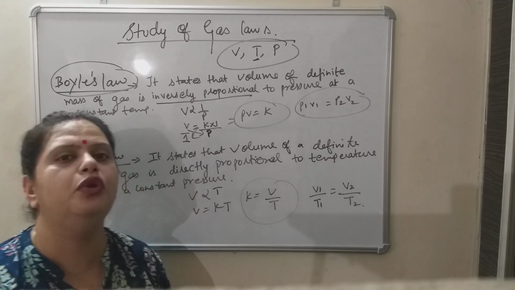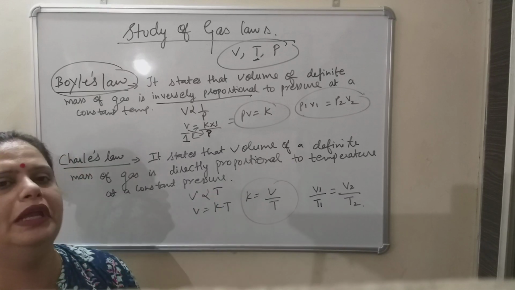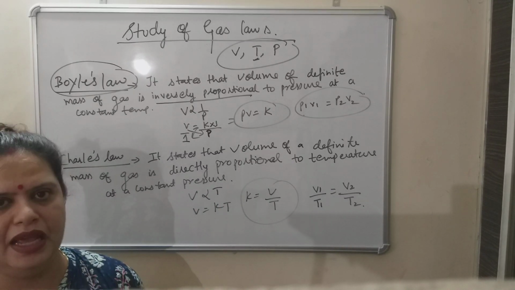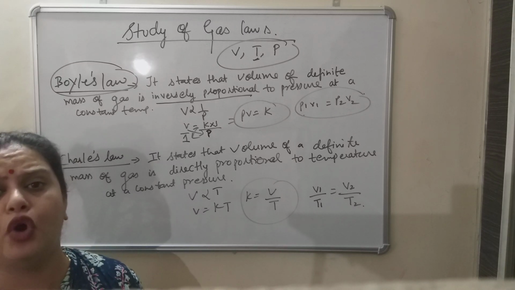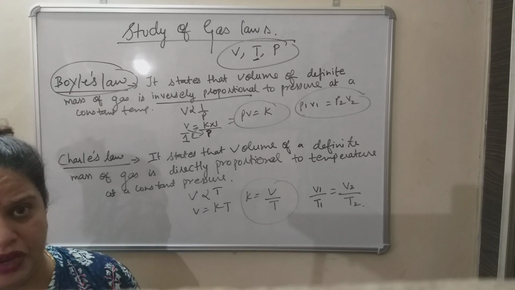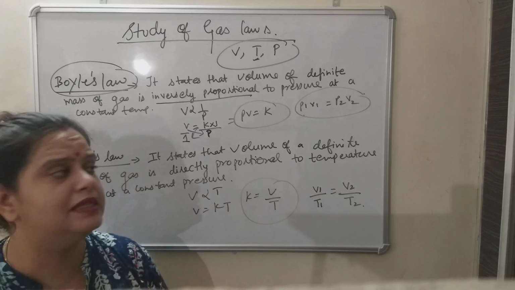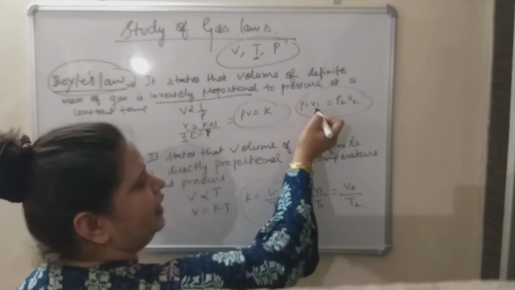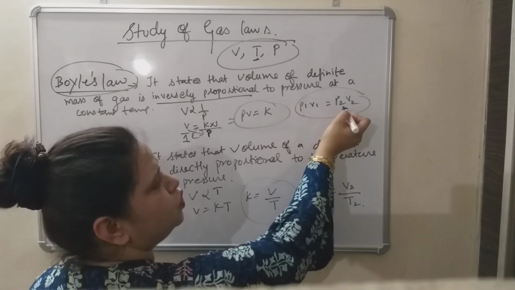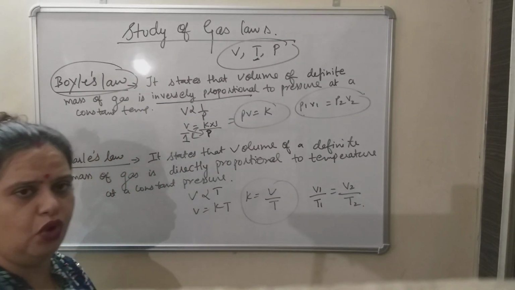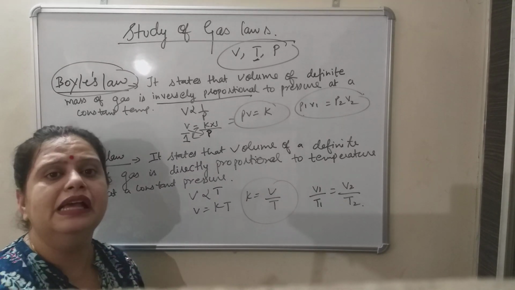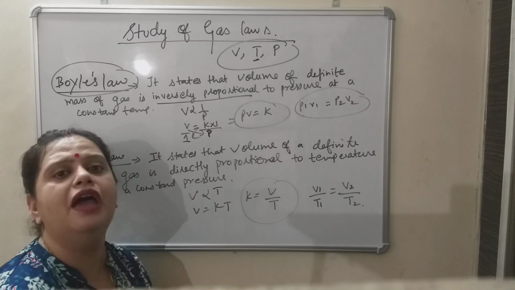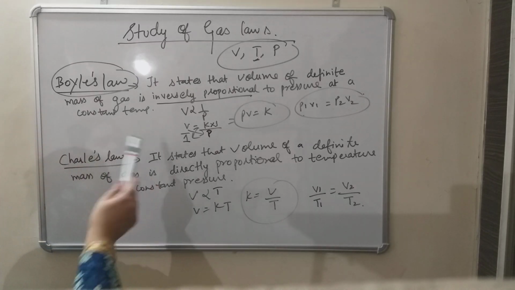So when we do numericals based upon this, then only it will become clear to you. Today we will do only the introductory part, that is, what is its definition, what is its formula, how the formula can be derived, and tomorrow we will do numericals based upon this particular formula. So P1 initial pressure multiplied by initial volume equals final pressure multiplied by final volume. So out of these 4 variables, 3 will be given to you, and the 4th variable you can very easily find out. So this is about Boyle's law.